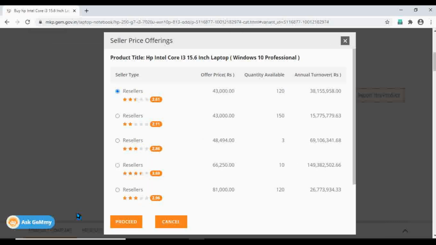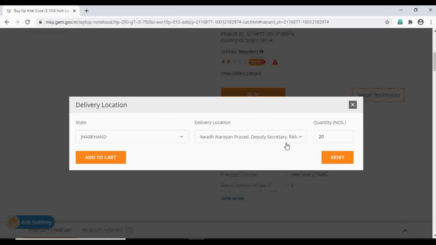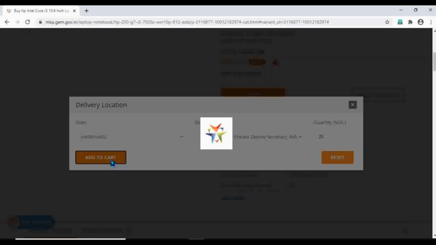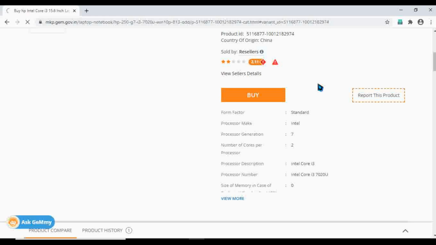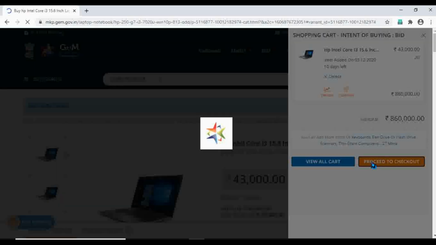After clicking on proceed, you will see that GeM is suggesting various resellers and their prices as well. These are the list of the resellers who are selling the same product with the same model. One is having a price of 43,000, one is having 48,066. Different sellers have different prices, so you can choose accordingly. Then proceed. Then add to cart. After adding to the cart, go for proceed to checkout.